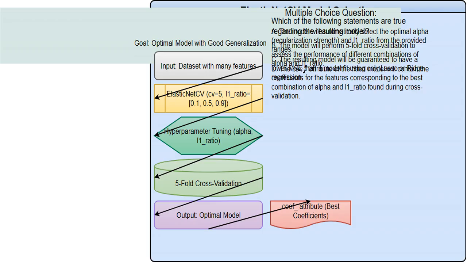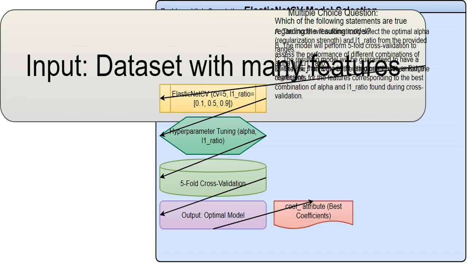My goal is to build a model that performs well not just on my training data, but also on new, unseen data. This means I want good generalization capability, avoiding overfitting. ElasticNetCV is a great approach because it helps with that. I have many features in the dataset. Many features can lead to overfitting, but ElasticNetCV can cleverly deal with that.